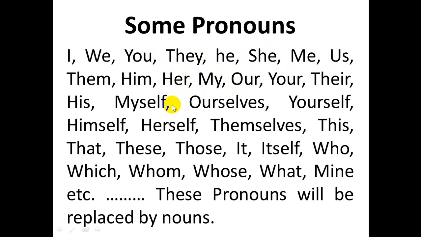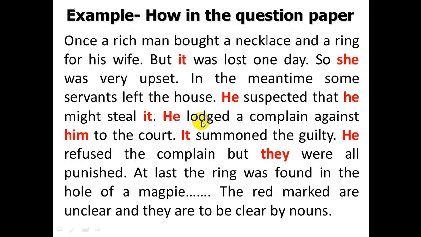When you started your education of life, in class 2, 3, 4, you should know the kinds of pronouns. So these are the examples of pronouns. I have given the examples of pronouns so that you may have some knowledge about pronouns. Okay, let us go to the next slide.